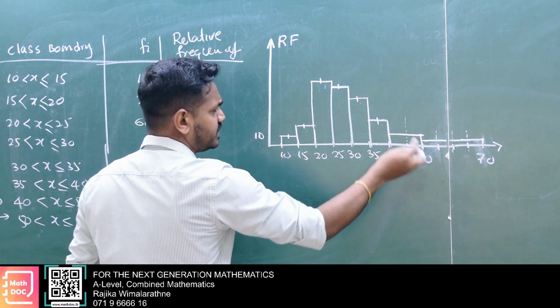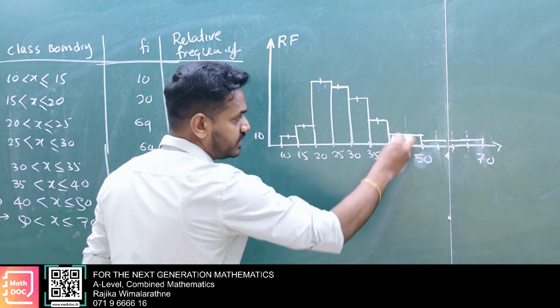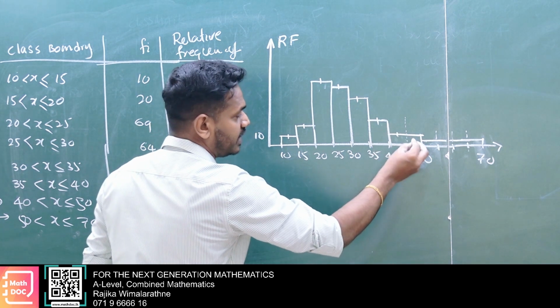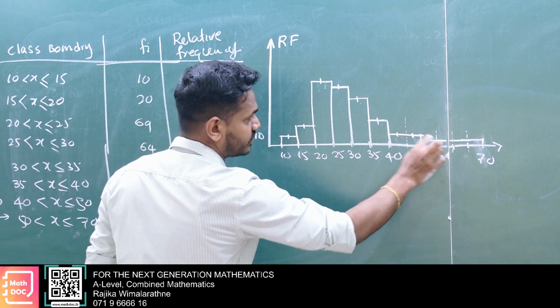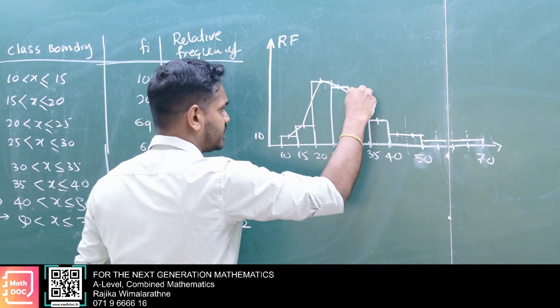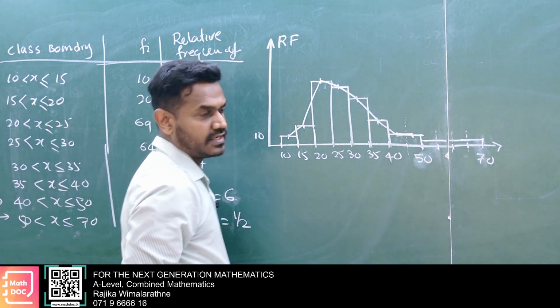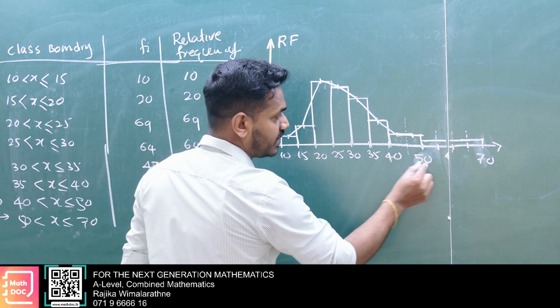This is special. Here we have 2 classes. You consider this as 2 classes now. So the first class midpoint and the second class midpoint are at the same horizontal level. When we sketch it, it looks like a horizontal line. Don't take the mid value of 40 and 50.